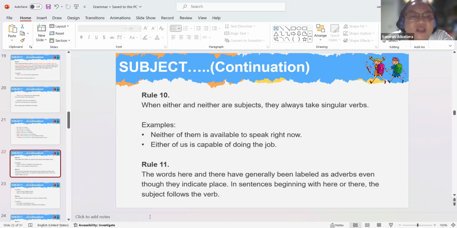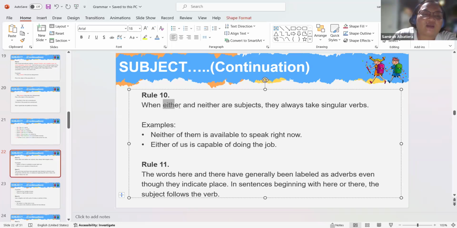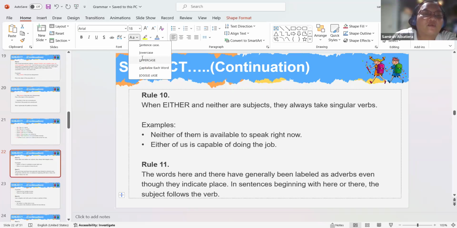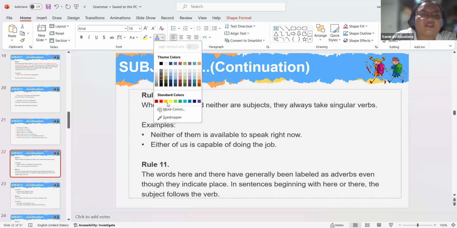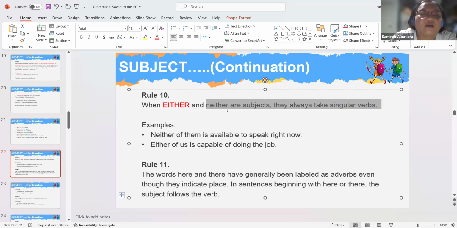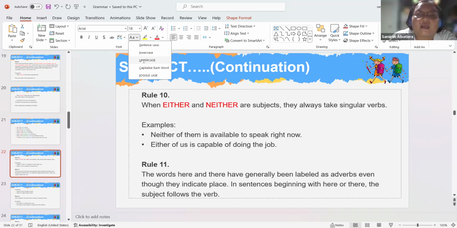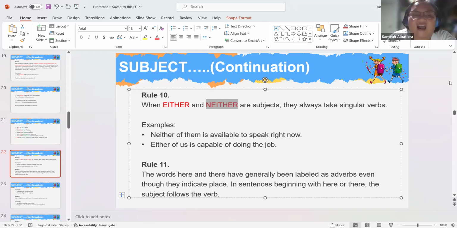Okay, rule 10. When either and neither are subject, they always take singular verb. Again, when either and neither are subject, they always take singular verb.